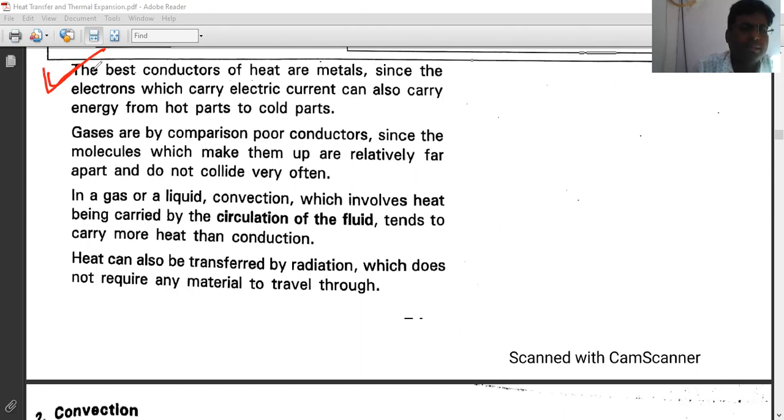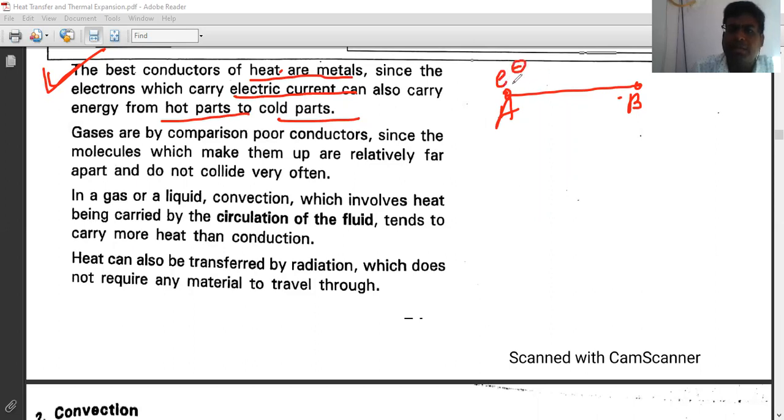So the next method is conduction, how heat is transferred. In conduction, the best conductors of heat are metals, since the electrons which carry electric current can also carry energy from the hot parts to the cold parts, right? Suppose this is a copper wire. When heat transfers from point A to point B through the electrons, the electrons at this point are heated, then they transfer the energy from one point to another point. In similar manner, conduction happens in solids.